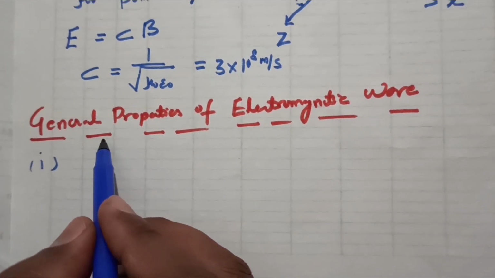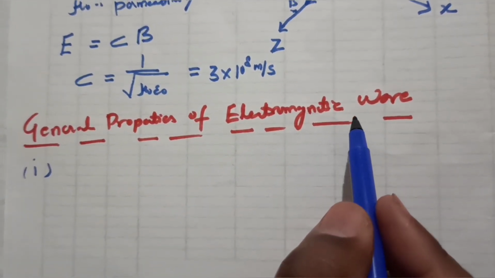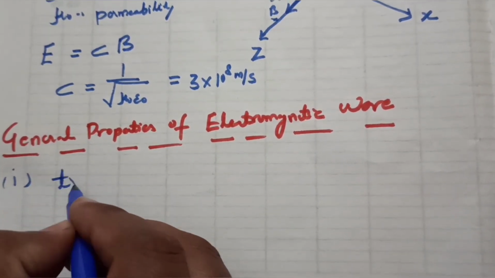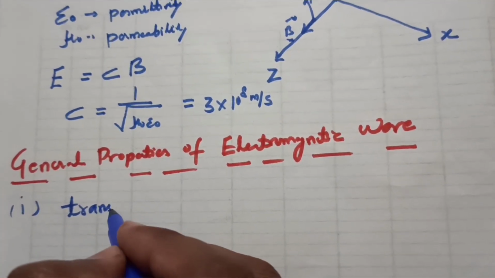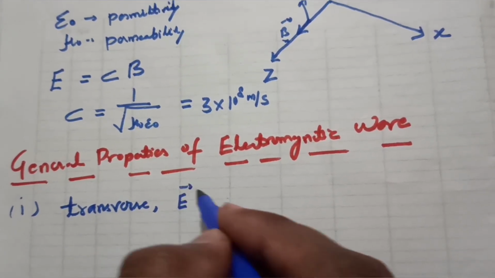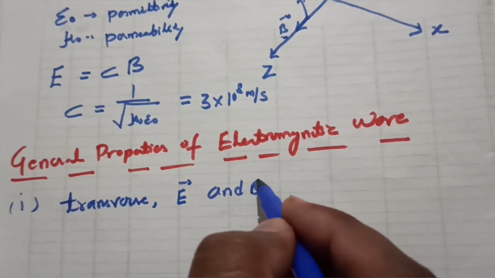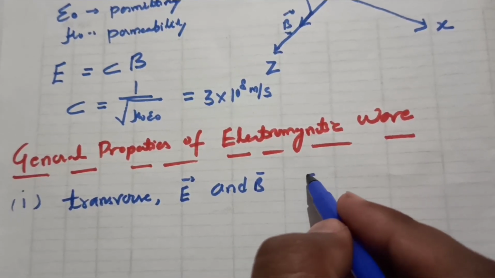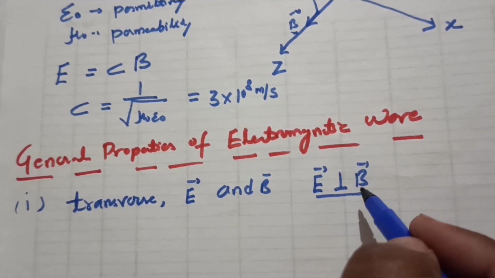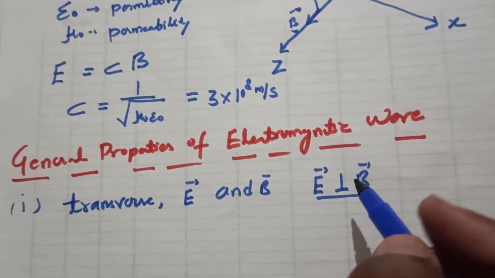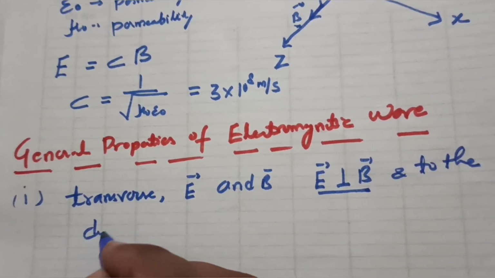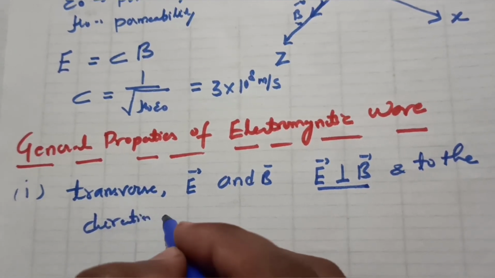Now I am going to discuss the general properties of electromagnetic waves. First, these are transverse waves, in the sense that the electric field and the magnetic field are both perpendicular to each other and to the direction of motion.